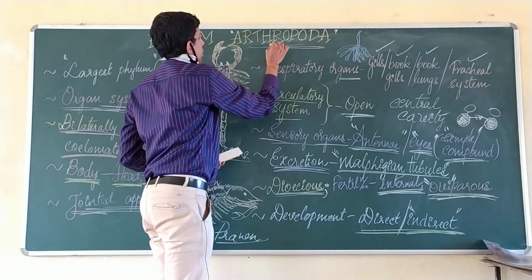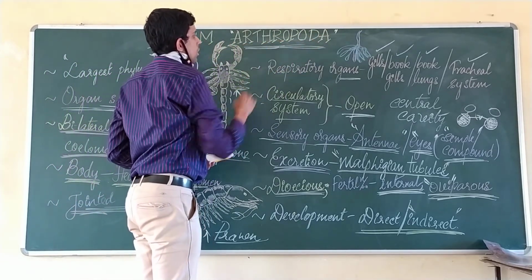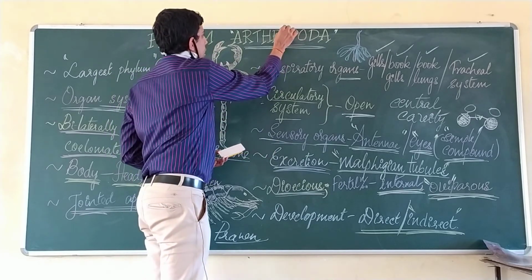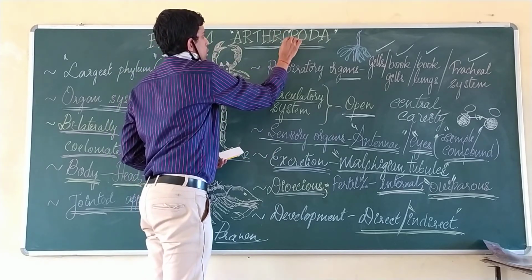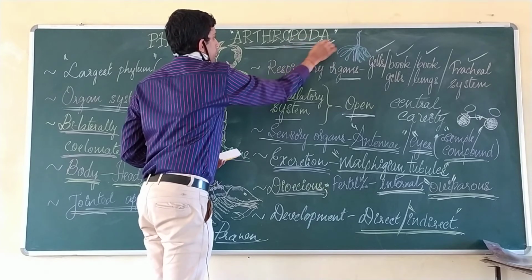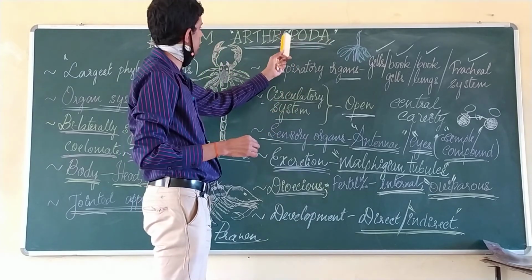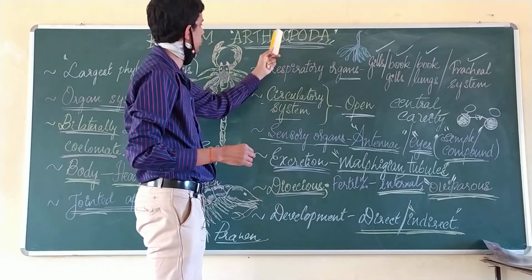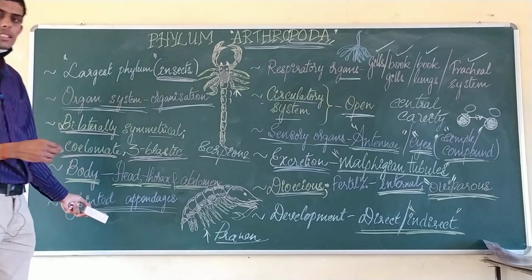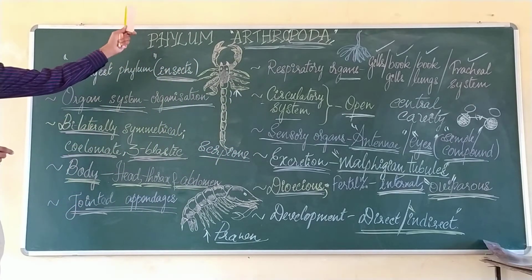So arthro refers to jointed, and poda refers to feet or appendages. So the phylum is named after jointed appendages. That is a very important character of this phylum.